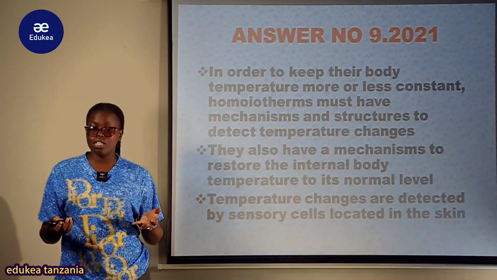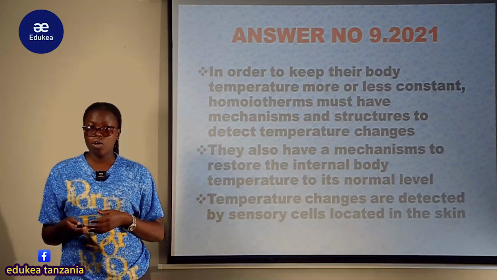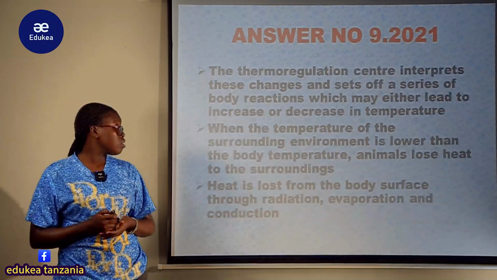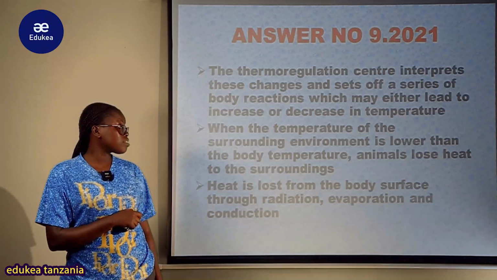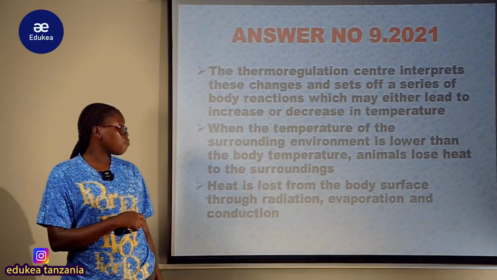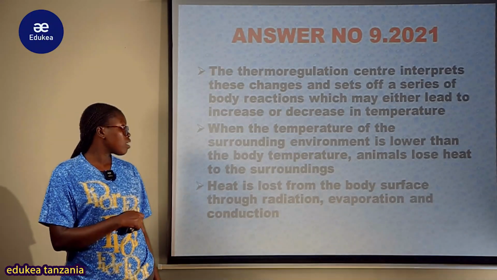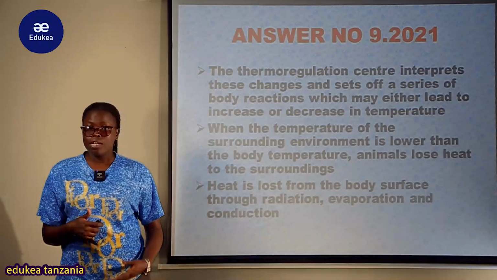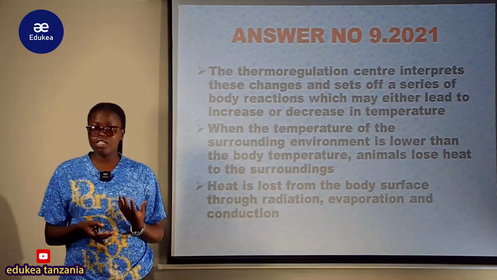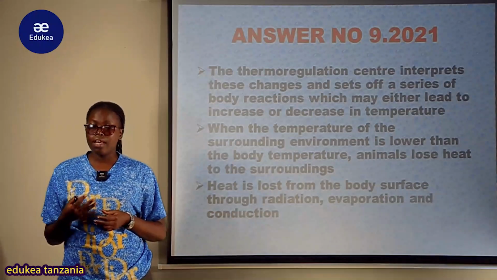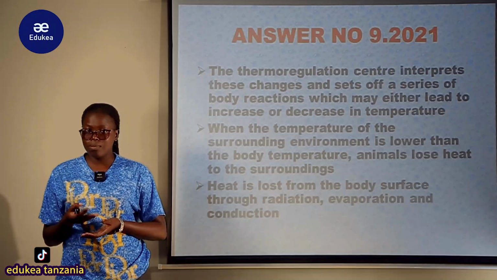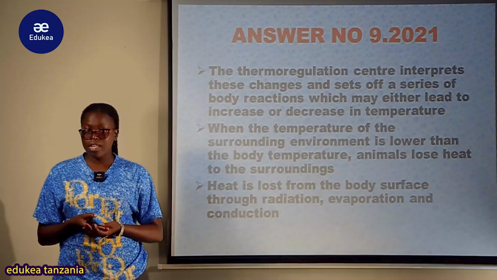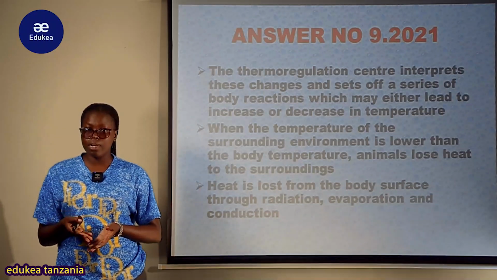either the touch, the change in the temperature, or cold or hotness of a particular condition. So the thermoregulation center interprets these changes and sends a series of body reactions which may lead to an increase or decrease in the temperature. Ikumbuke kwamba temperature regulation, this is a nervous system, this is a coordinated system, ambapo the changes in the body temperature are detected by the central nervous system, must be interpreted by the brain.